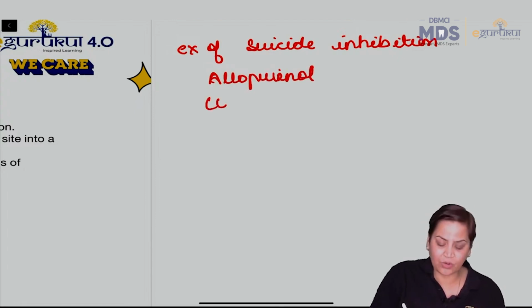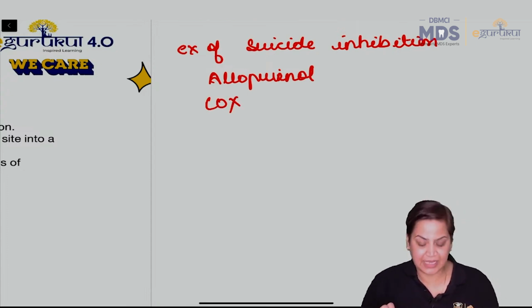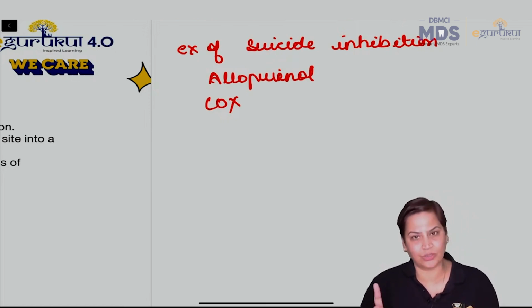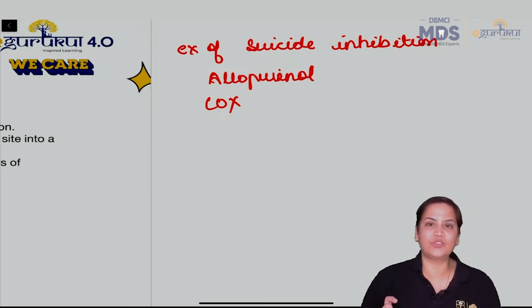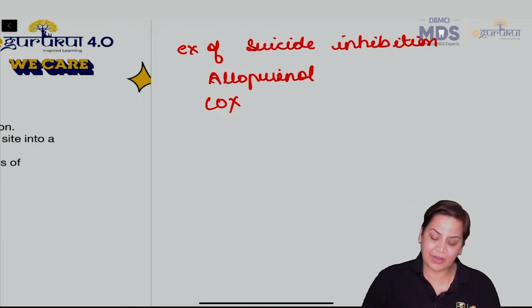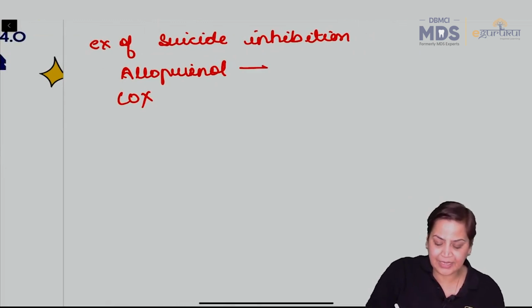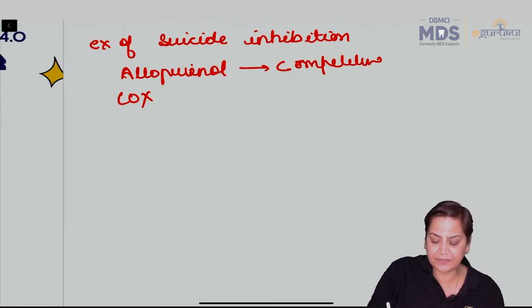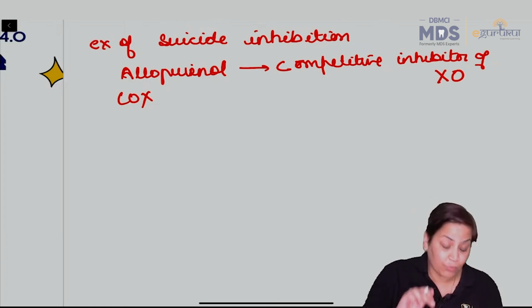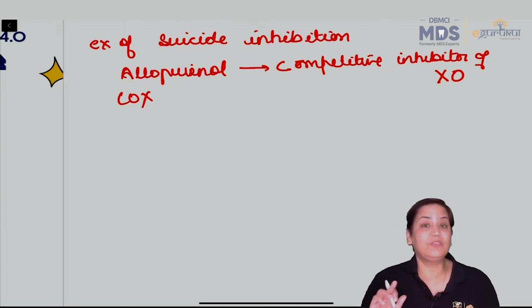And second is COX, cyclooxygenase. अब ये जो allopurinol है, this is an example of competitive inhibition also. अब अगेन मोस्ट ऑफ द स्टूडेंट्स गेट कंफ्यूज बिटवीन कॉम्पिटिटिव इनहिबिशन एंड सुसाइड. कॉम्पिटिटिव का मतलब क्या हुआ कि ये जो एलोप्यूरिनॉल है, it is a competitive inhibitor of xanthine oxidase. ठीक है, but most appropriately it is an example of suicide inhibition.